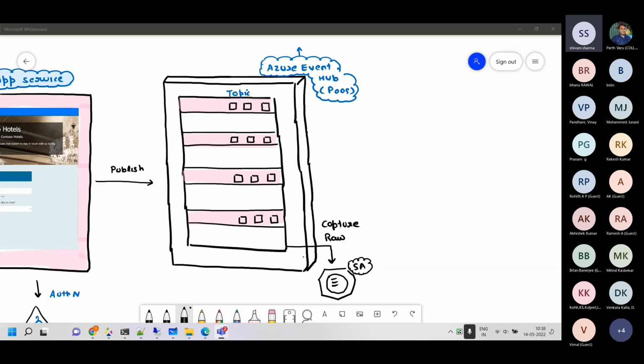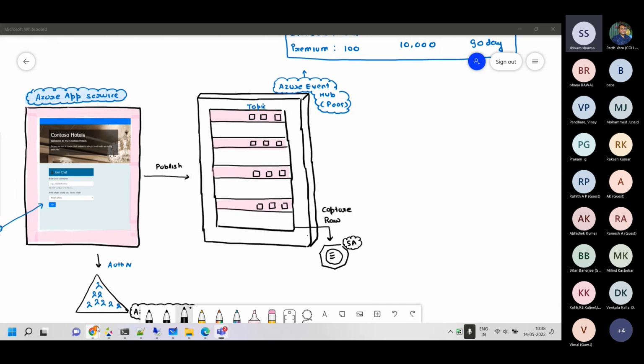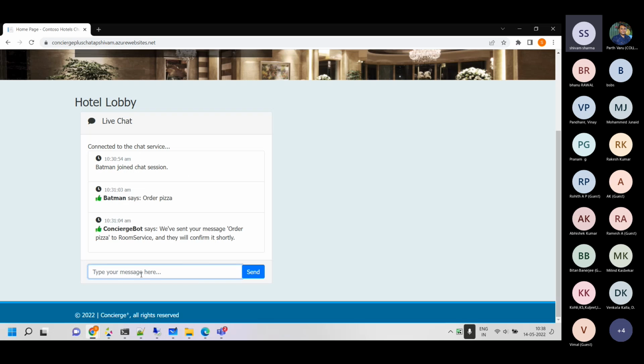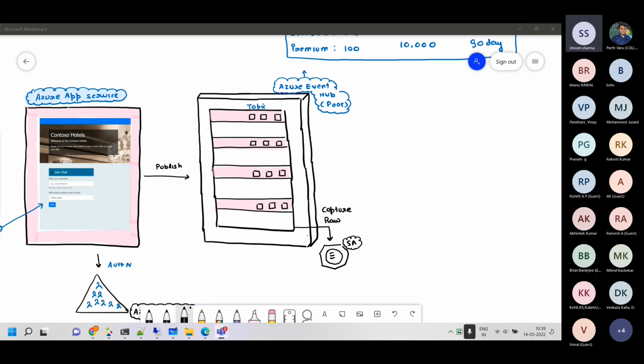Okay, so the publisher is the Event Hub right now. Whenever you say that you want to order a pizza in the bot, this basically goes into the Event Hub behind the scenes. I'll take you to the Event Hub now, and I'll find my Azure portal before I can do that. So my Azure portal is over here.